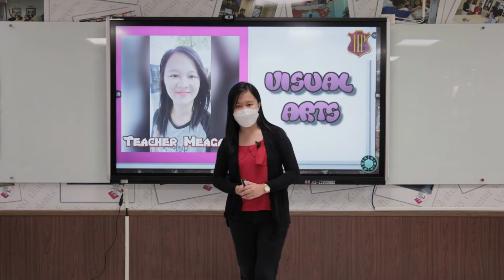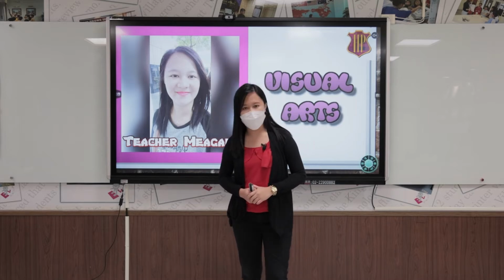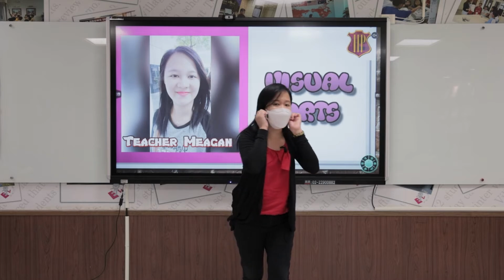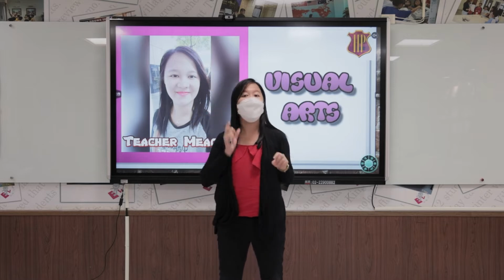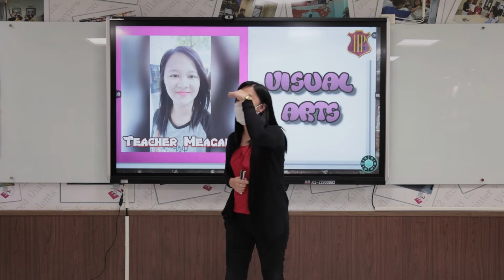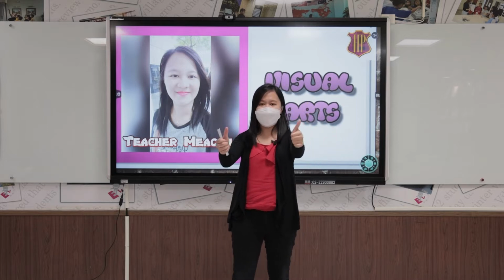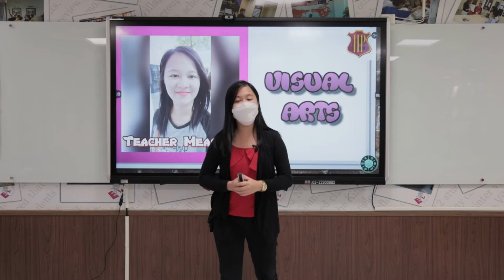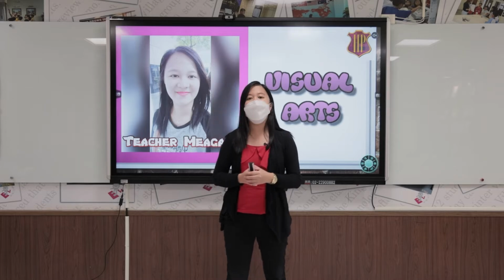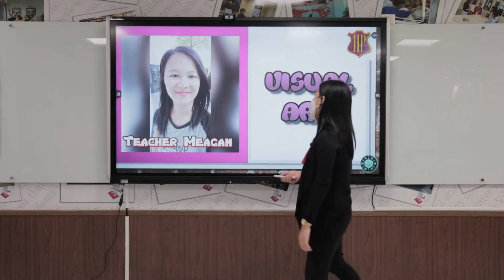But before we do that, we have to do two things. First, let's make sure our listening ears are on. Second, let's make sure our looking eyes are on as well. All right. Now, watch and listen to me as I sing the song. And then after that, we will do it all together. Okay? Let's begin.